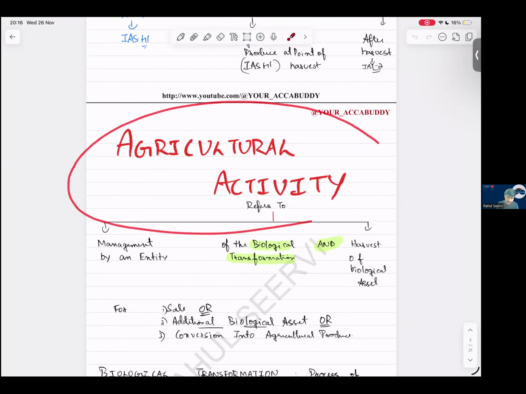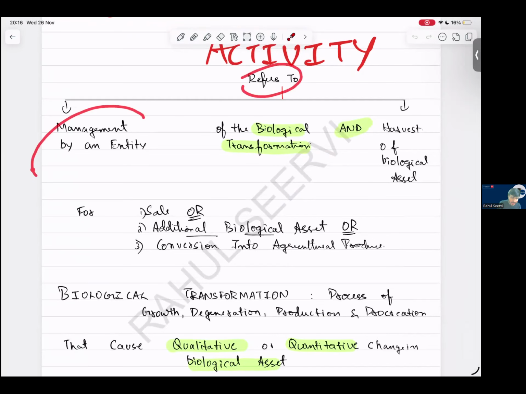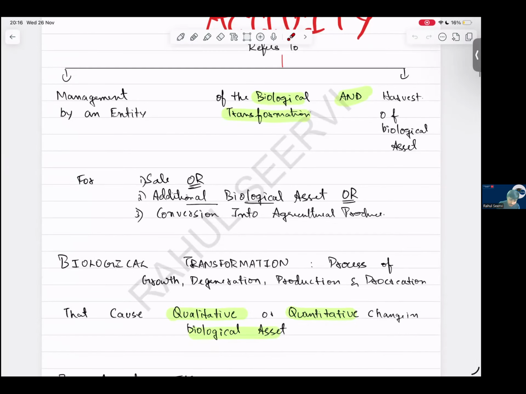So what is agriculture activity? Agriculture activity refers to management by an entity. What management? Management of biological transformation. The entity should manage the biological transformation. Biological transformation means growth of the asset, etc. And harvest of biological asset. The company should manage the biological transformation and harvest of biological asset. For what reason, sir? For sale, or additional biological asset, or conversion into agriculture produce.